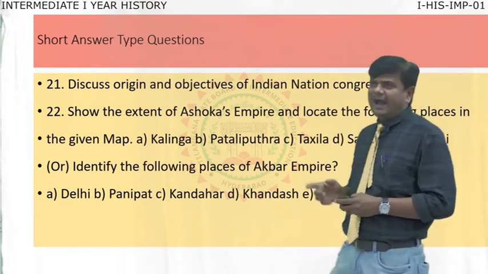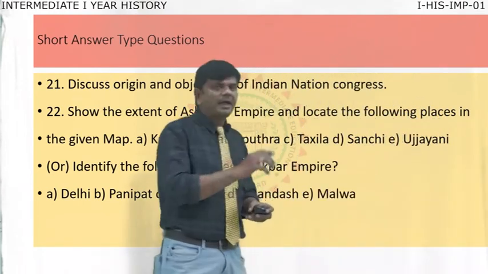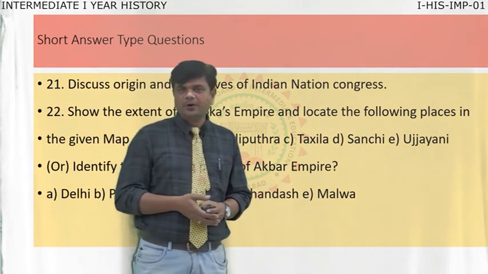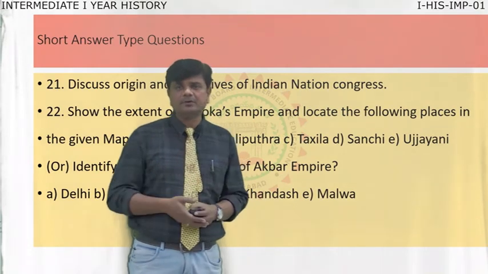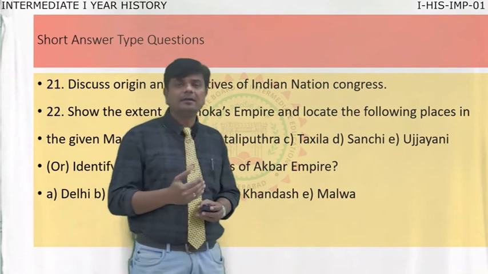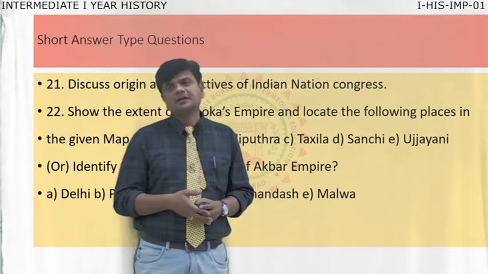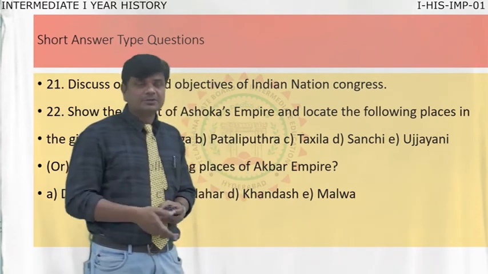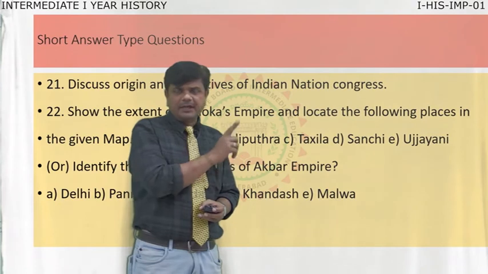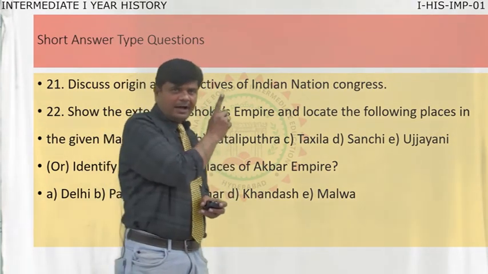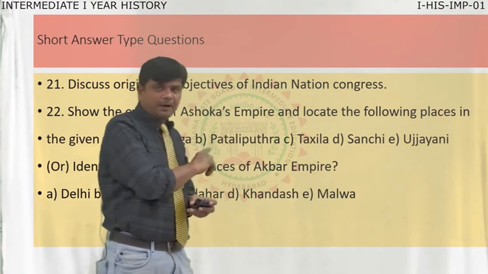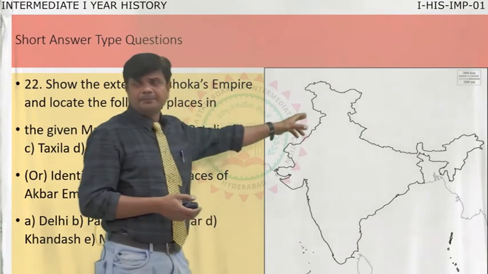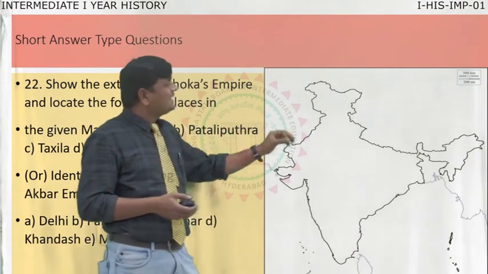Later, identify the following places of Akbar's empire. One more important king in Indian history is Akbar. From the Mughal dynasty, Akbar was very powerful. His places are Delhi, Panipat, Kandahar, Kandan and Malwa. These are the important places of Akbar. Either A or B, choose any one, from Ashoka's map or from Akbar's map. In the provided map, you have to write the names.